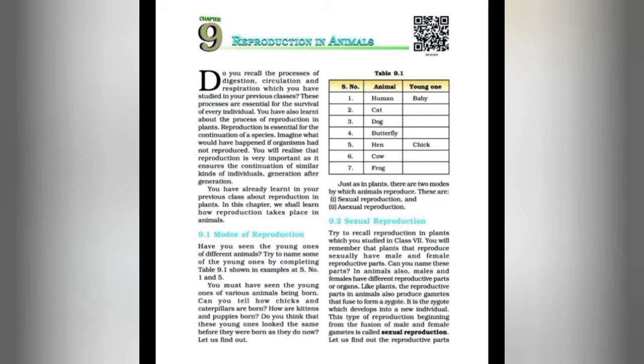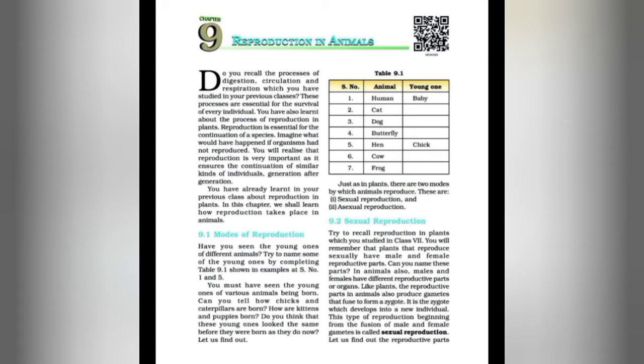Try to recall reproduction in plants which you studied in class 7. You will remember that plants that reproduce sexually have male and female reproductive parts. Can you name these parts? Yes, they are the stamen and the ovary.